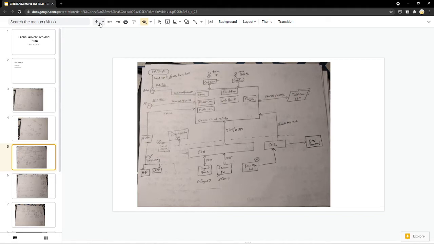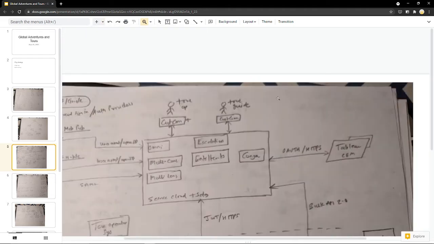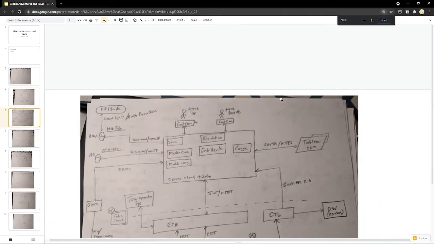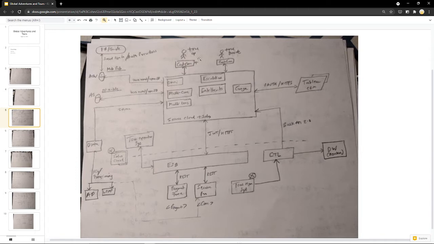Now coming to the system landscape, let me just make it a bit bigger. Within the system landscape, we are using Service Cloud with sales, as we saw in the licenses. Within that, we are using omnichannel for routing needs, multi-currency, multilingual as the requirement is distributed across regions. We are using case escalation rules for certain use cases where if it is not resolved within a certain time period, a manager needs to be notified.